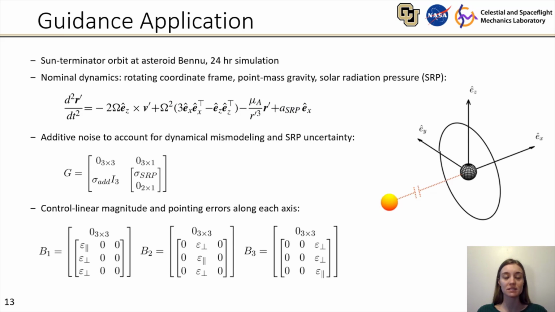Now we can apply this guidance law to Sun terminator orbits at the asteroid Bennu, and this will be a 24-hour simulation. Our nominal dynamics will be described in a rotating coordinate frame with point mass gravity and solar radiation pressure. In our stochastic dynamics, we'll include additive noise to account for dynamical mismodeling about each axis. And we'll also include another additive noise process along the x-axis to account for uncertainty in solar radiation pressure. We'll also include control linear magnitude and pointing errors along each axis.